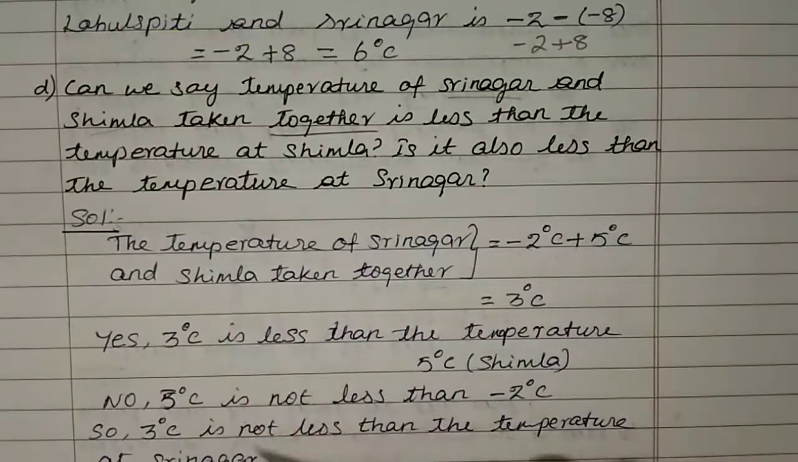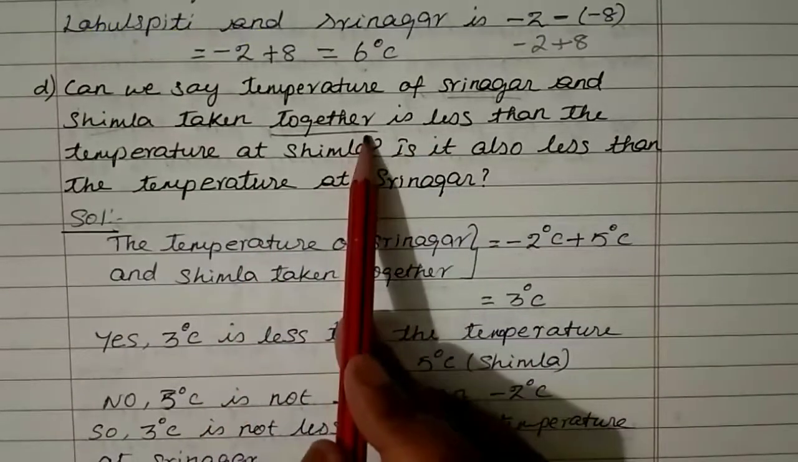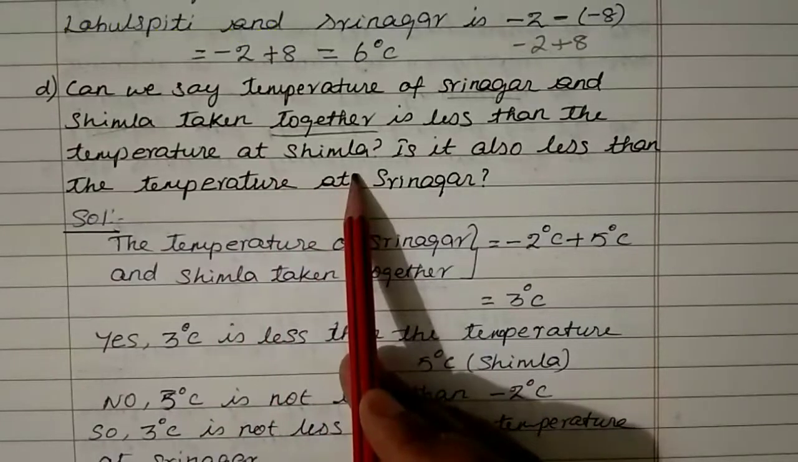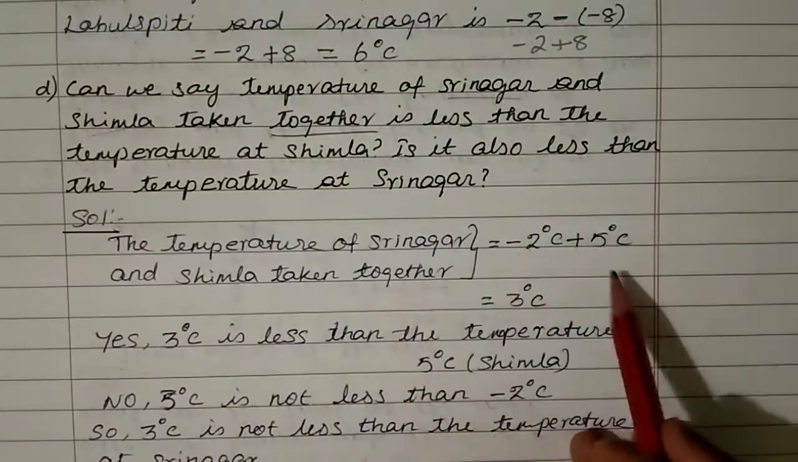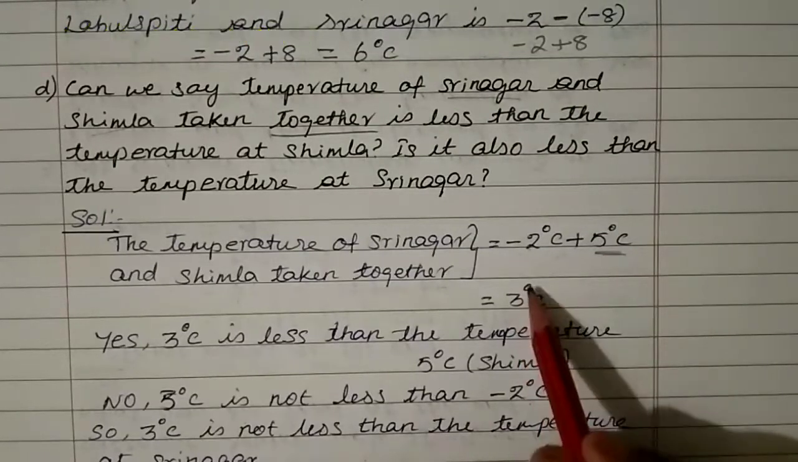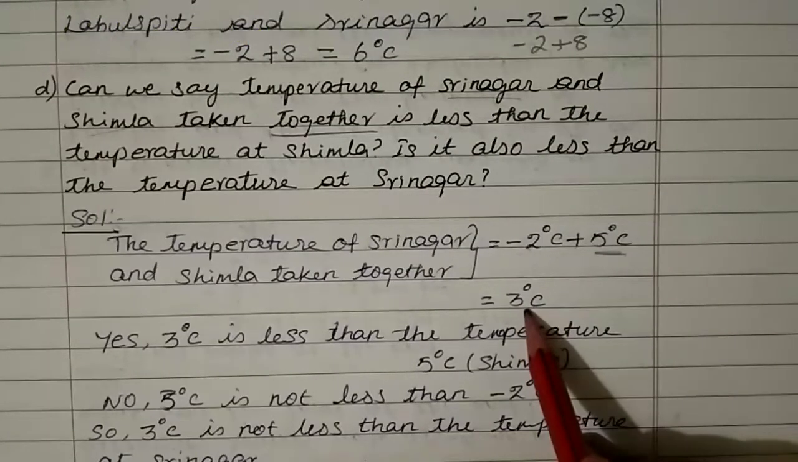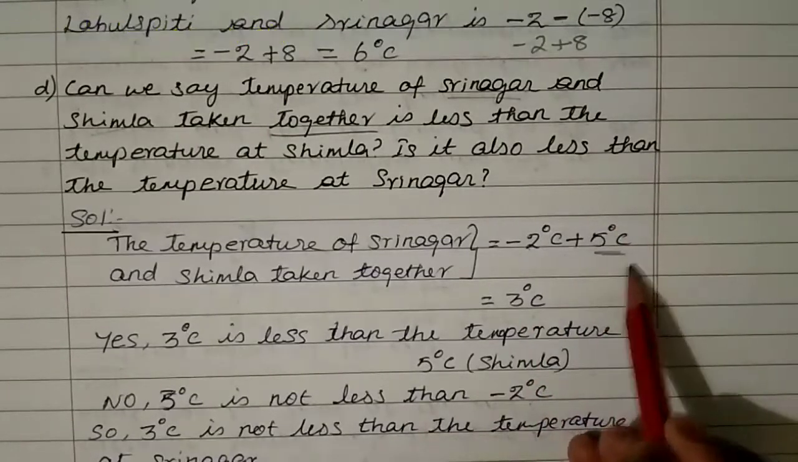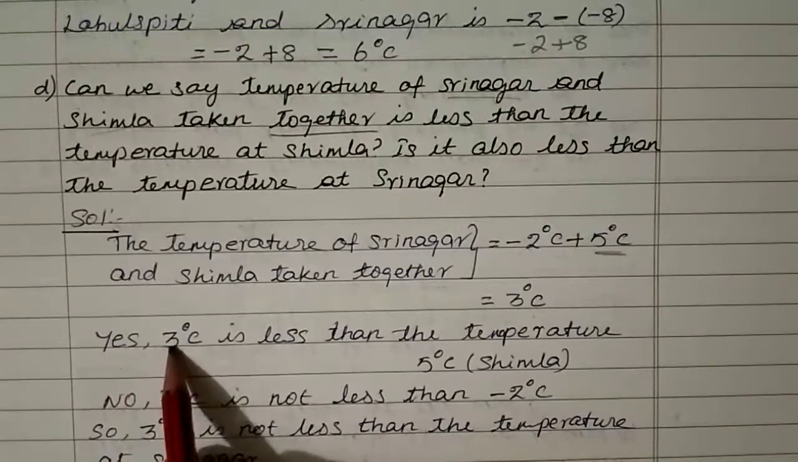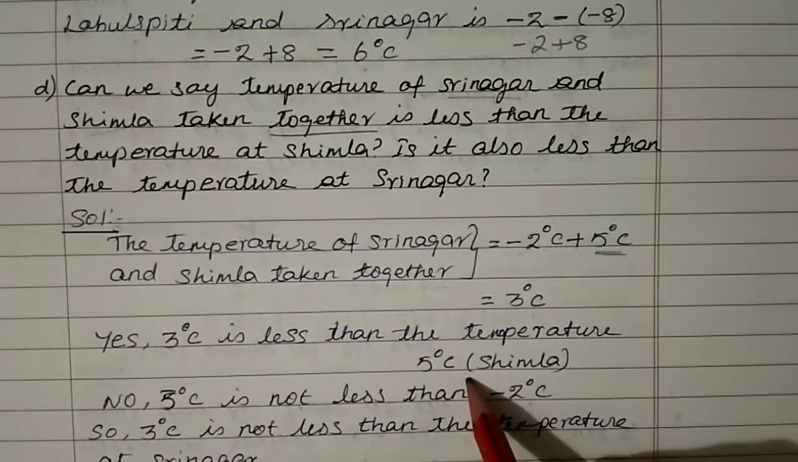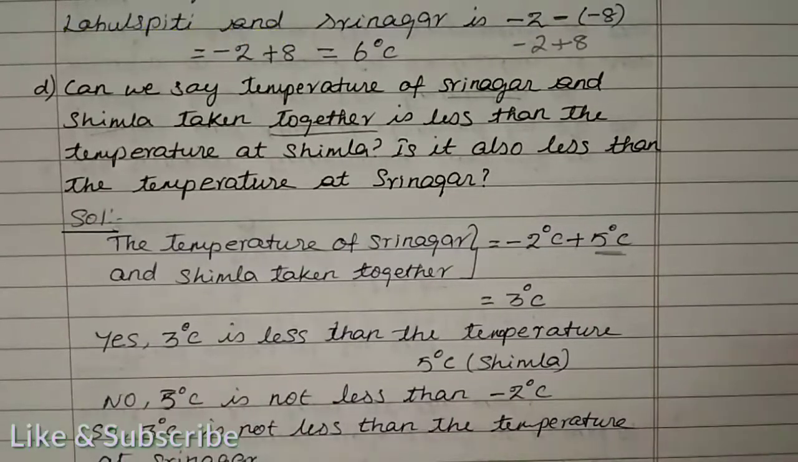So now what is the question in this? This altogether is less than the temperature at Shimla. So what is the temperature for Shimla? The Shimla temperature is 5 degrees Celsius. So here 3 degrees Celsius only. So 3 degrees Celsius is lesser than 5 degrees Celsius. Okay, so we can write yes, 3 degrees Celsius is lesser than the temperature of 5 degrees Celsius. So the first question is yes.